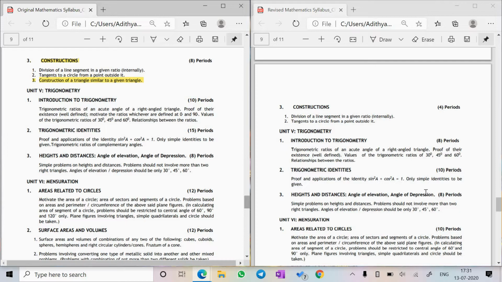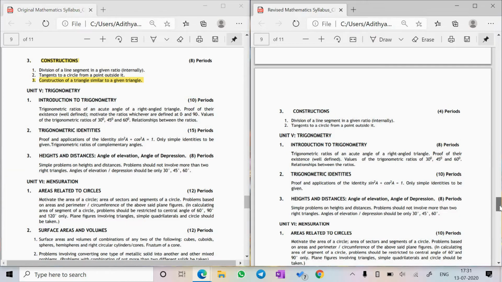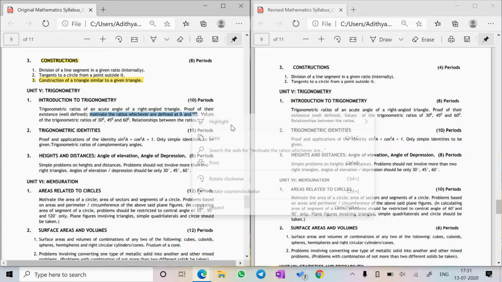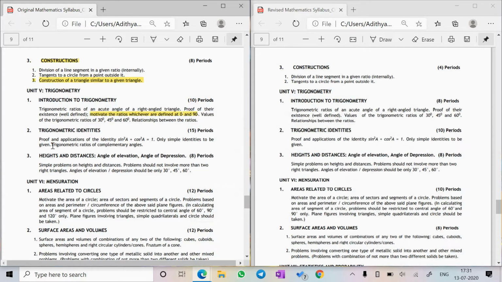Now coming to trigonometry, there is a deletion in trigonometry. To be specific, two concepts: motivating ratios, which are defined at 0 and 90 degrees, and trigonometric ratios of complementary angles. You may think that this is a separate chapter, but no. Trigonometric identities come under the same first chapter, the 8th chapter, Introduction to Trigonometry. It is not different.